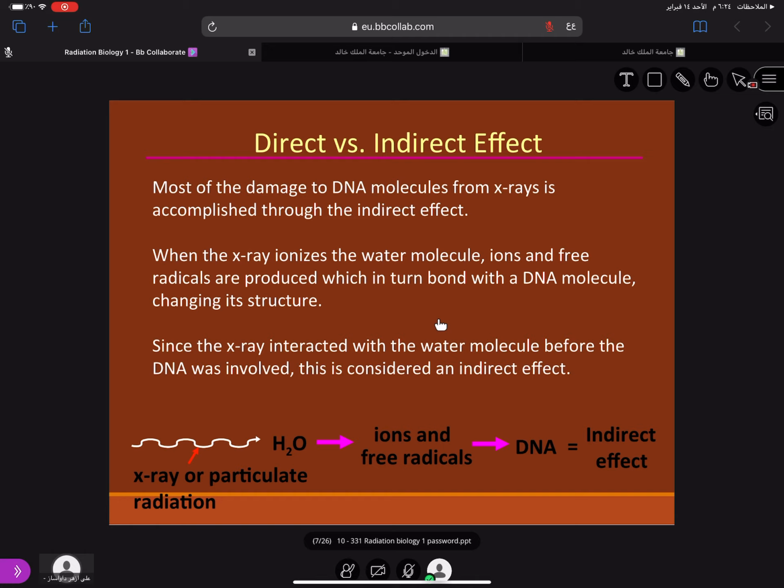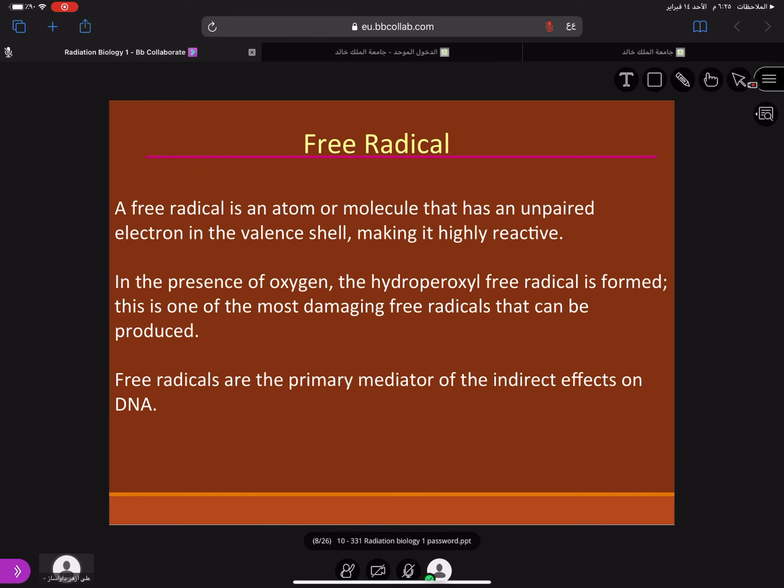Since the X-rays interacted with the water molecule before the DNA was involved, this is called an indirect effect. So X-rays hit the water molecules, releasing ions and free radicals, and these free radicals cause the damage to the DNA. That's why it is called indirect effect.